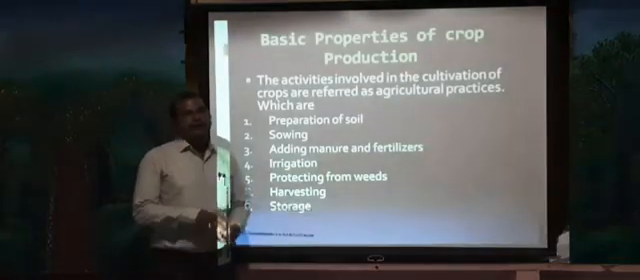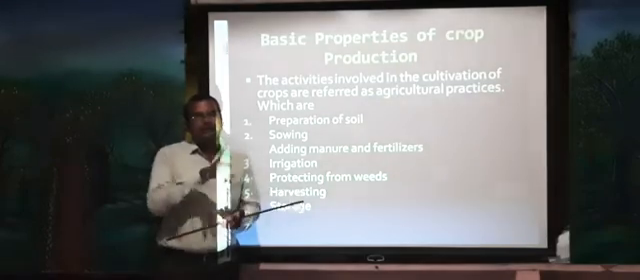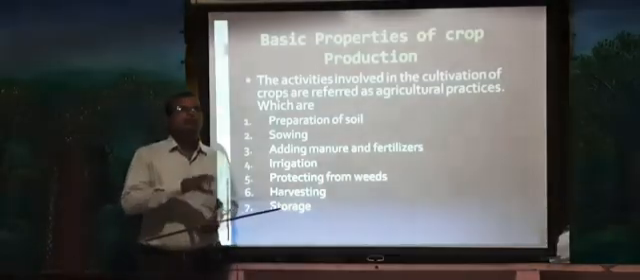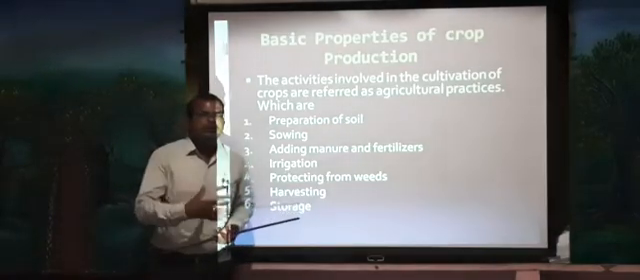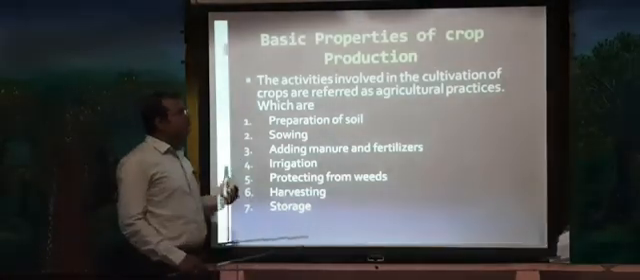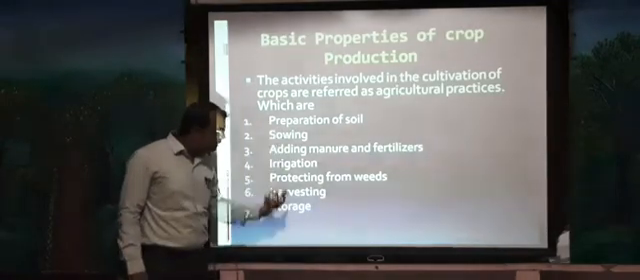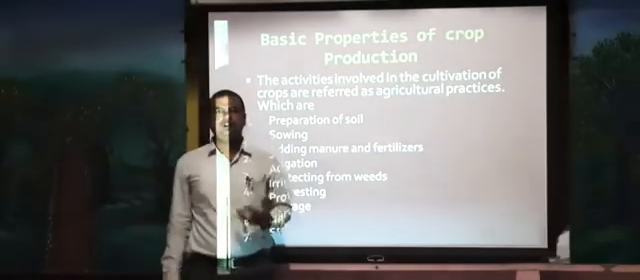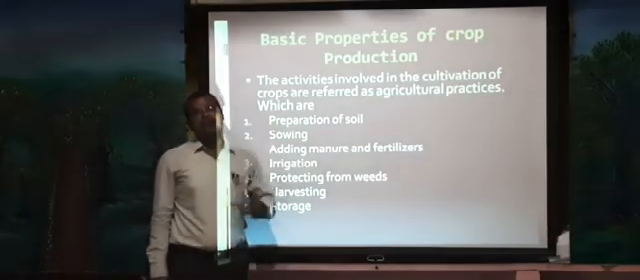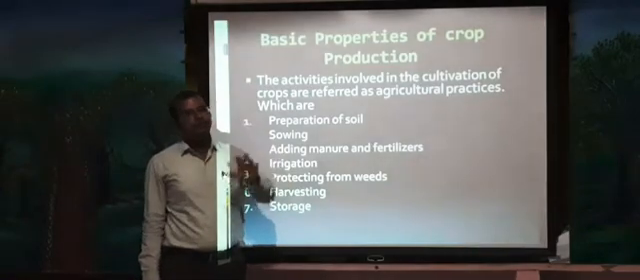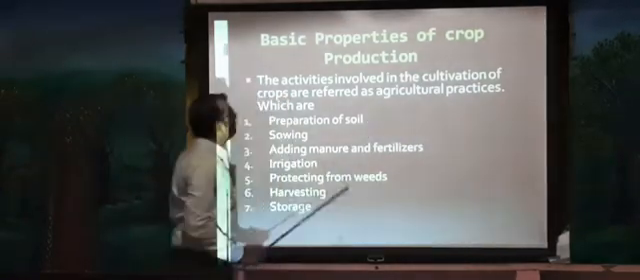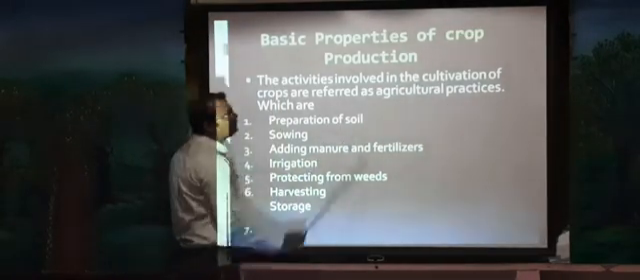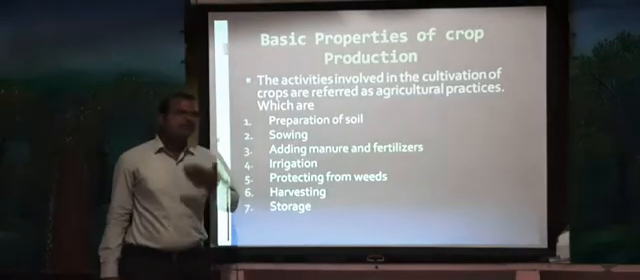In the same way, even in the production of crops, there are a number of activities or methods they adopt to grow crops. Majorly, 7 basic activities are involved in the production of a crop. These activities, methods or practices we call agricultural practices. The activities involved in the cultivation of crops are referred to as agricultural practices. What are all the agricultural practices?